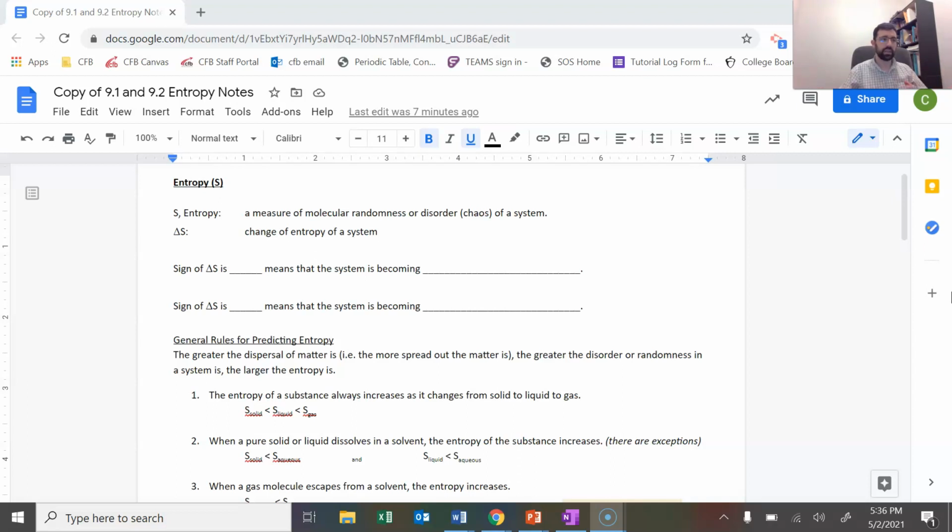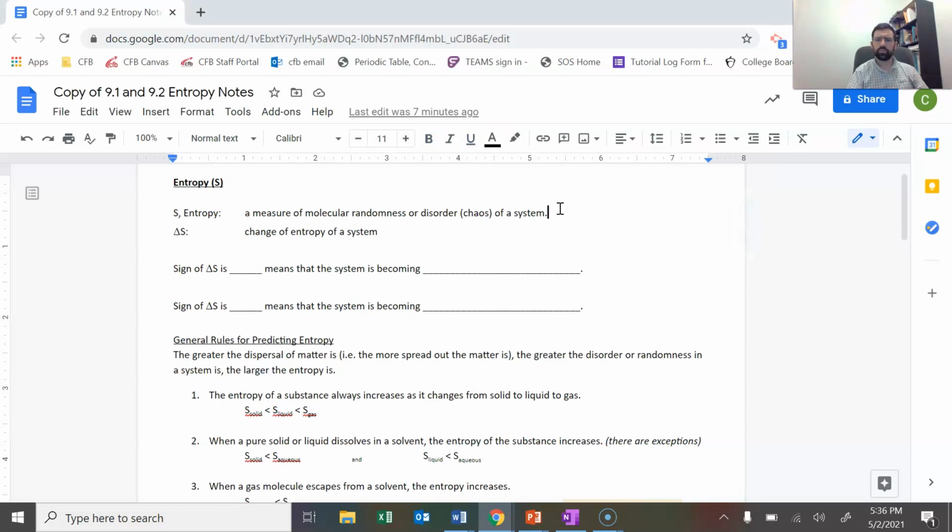A thermodynamically favorable process is going to tend to be one that has a positive change in entropy, where the entropy is increasing. So again, let's go into a little more detail. Entropy is a measure of molecular randomness and disorder or chaos of the system.